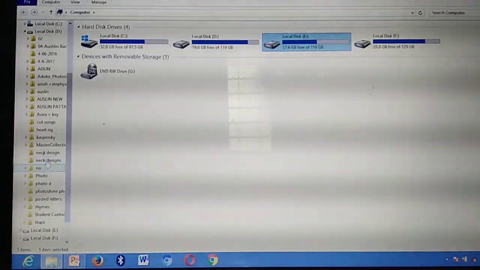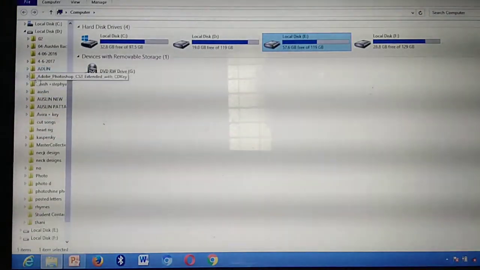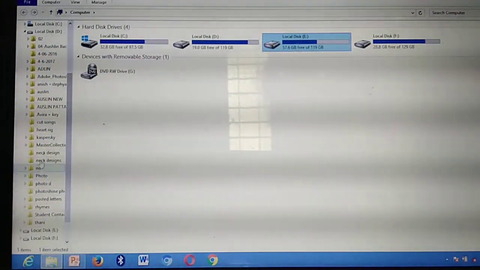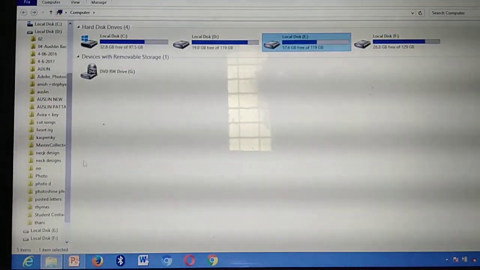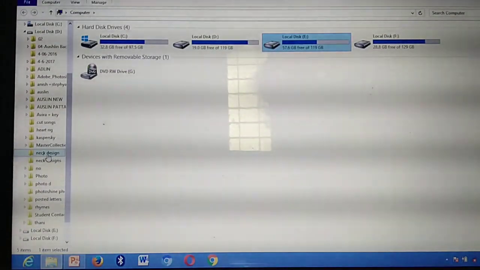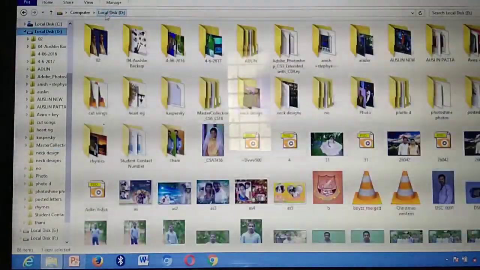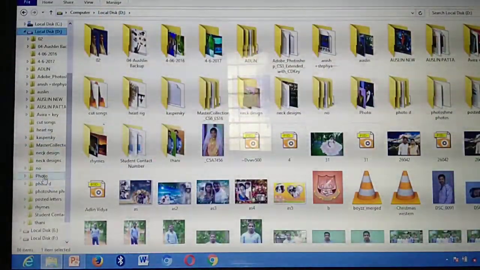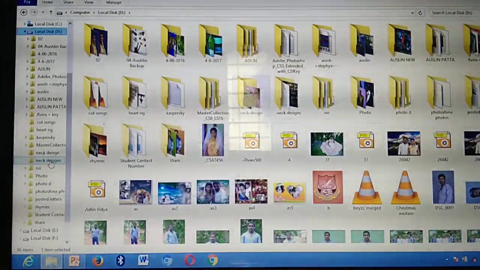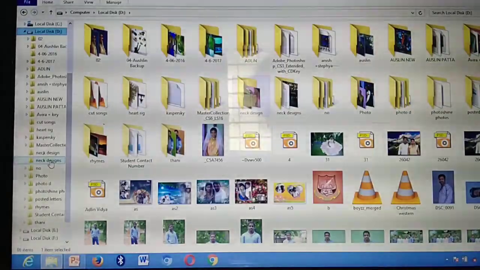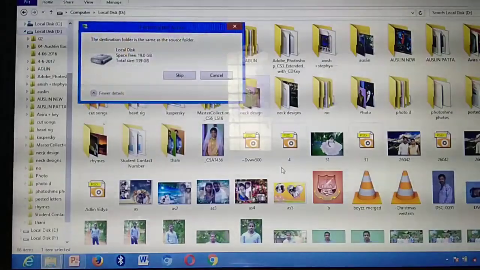First I need to select the file, for example, I need to move this one. I am going to drag the file to the E drive. First you need to click the file and drag it. Listen. If you are dragging, first what do I need to click? The left mouse button. If you click the left button, just drag the file. Have you seen? The file is dragging from here to here, and you just need to paste it here.